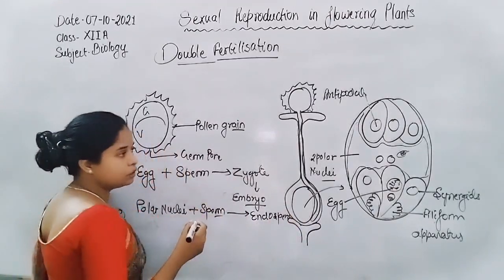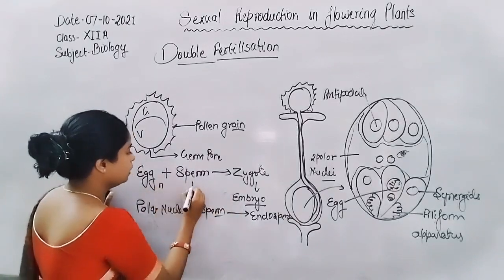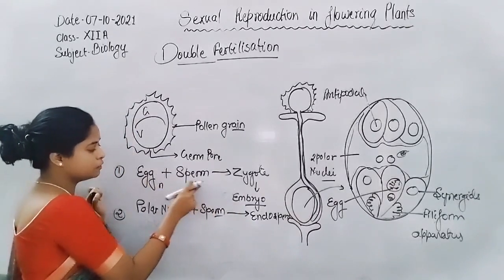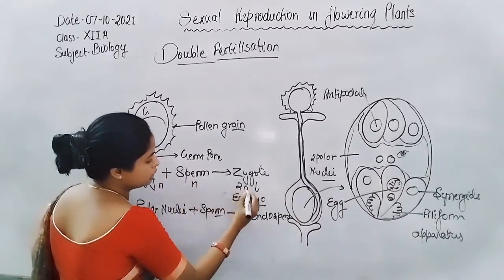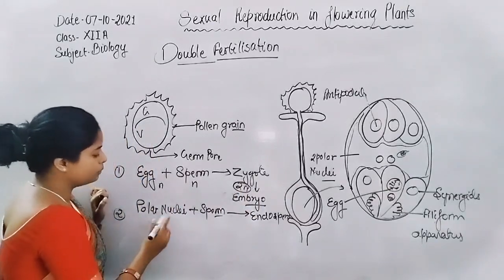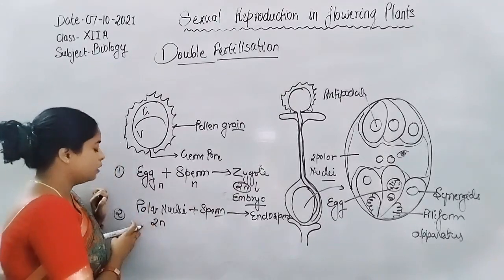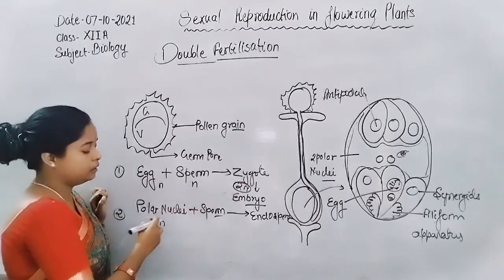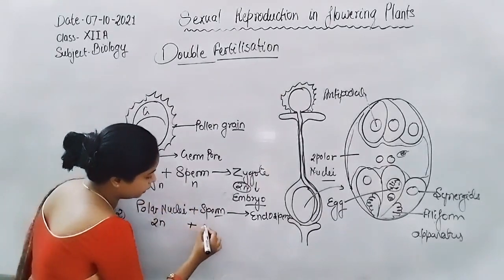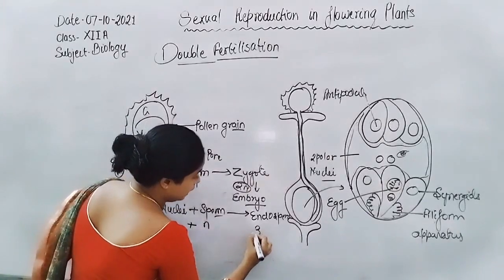If we talk about the ploidy of the zygote, the nucleus of the egg and the nucleus of the sperm fuse, so the ploidy is diploid. Whereas in the central cell, two nuclei are present, known as polar nuclei, and they fuse with one nucleus of the sperm to form 3N, triploid.